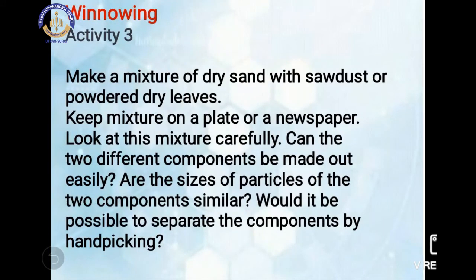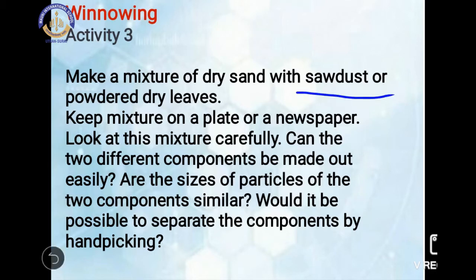Now the second process, which is the winnowing process. There is one activity given here. Make a mixture of dry sand with sawdust or powdered dry leaves. You can use dry leaves and make their powder, or you can use sawdust also. Sawdust means wood powder.